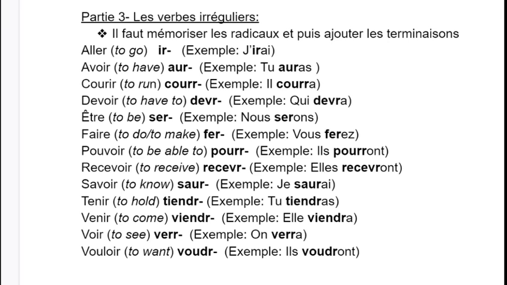Recevoir, R-E-C-E-V-R, comme elles recevront. Savoir, S-A-U-R, comme je saurai. Tenir would become T-I-E-N-D-R as a prefix, like tu tiendras. Venir, V-I-E-N-D-R, comme elle viendra. Voir, V-E-R-R, comme on verra. And vouloir would become V-O-U-D-R, comme il voudra.